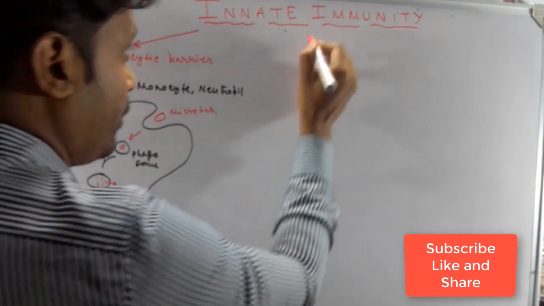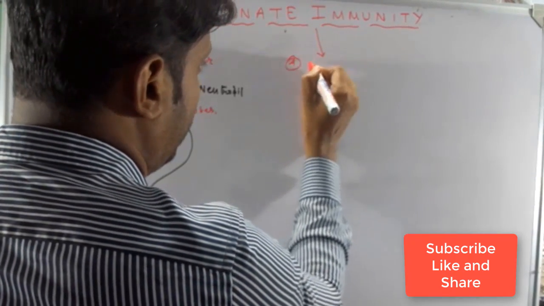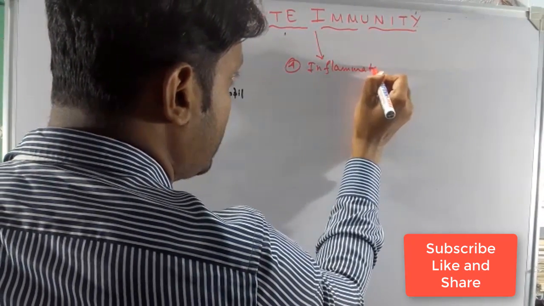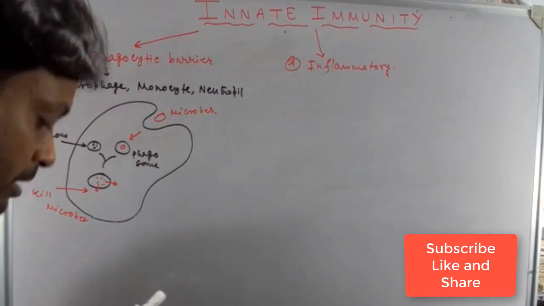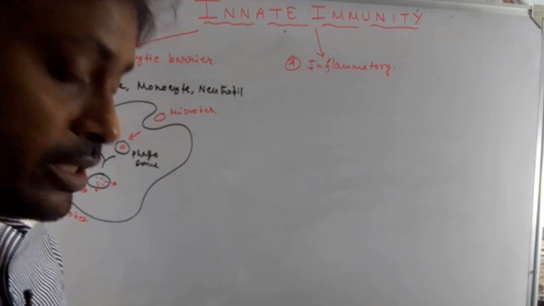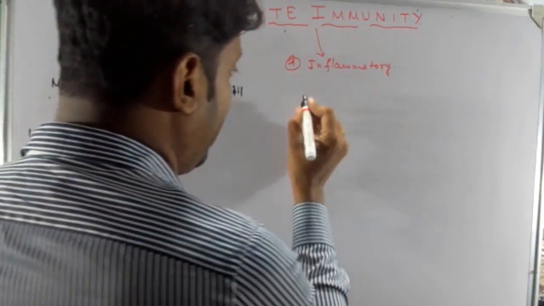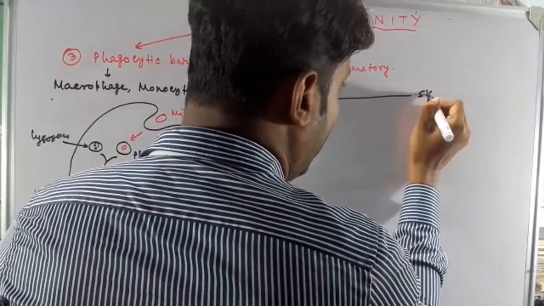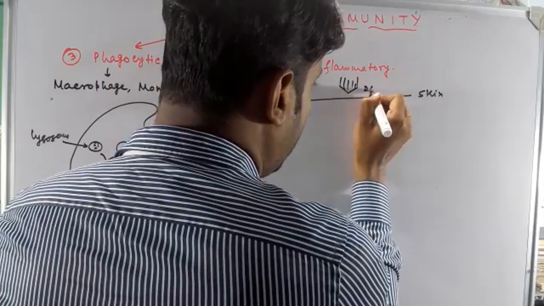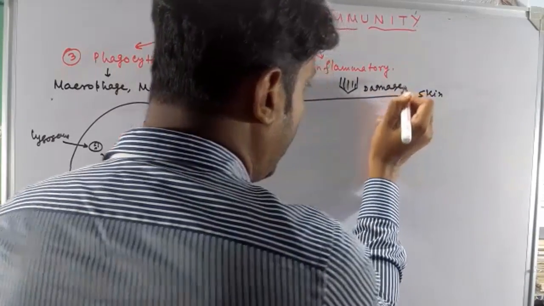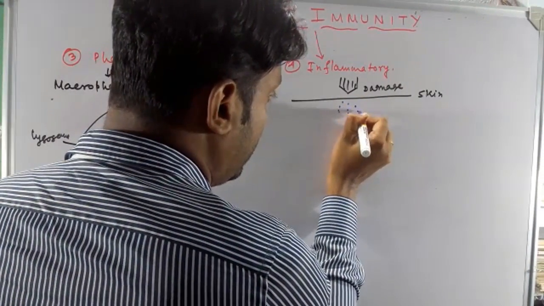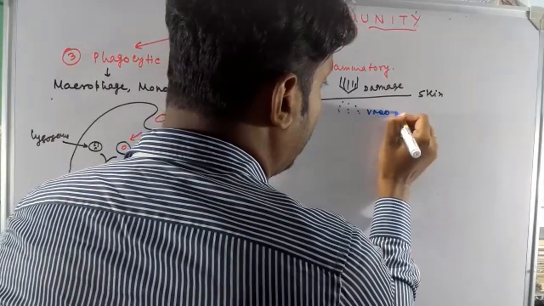Another important type of barrier is the inflammatory response. The inflammatory response has many characteristic features like redness, swelling, etc. This is the last step of innate immunity. Suppose this is the skin, and there is damage in the skin. This damaged tissue will secrete many vasoactive and chemotactic factors.